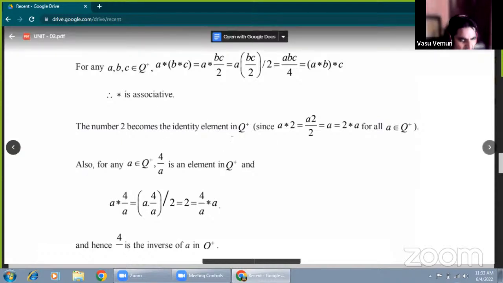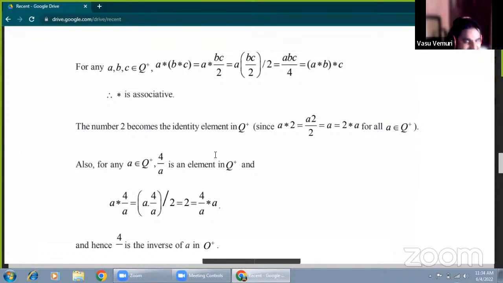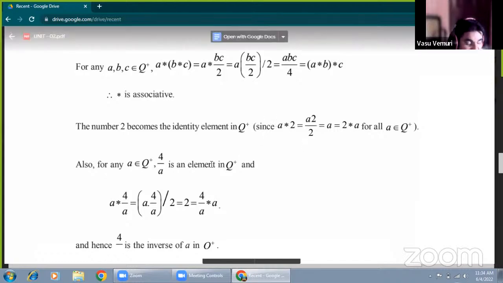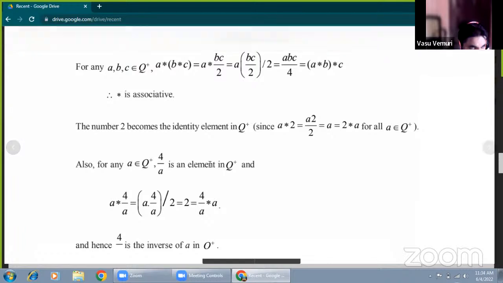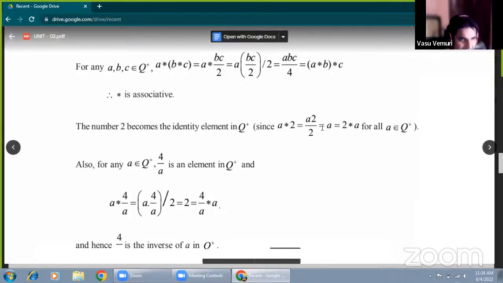Okay. Next one. In Q plus, what is the identity part? Existence of identity means A star E equal to E star A equal to A. That is the G3 property. Suppose A star E equal to A. A star E means by the definition AE by 2 equal to A. If both sides A cancel, now E value is 2, because A star E means AE by 2.